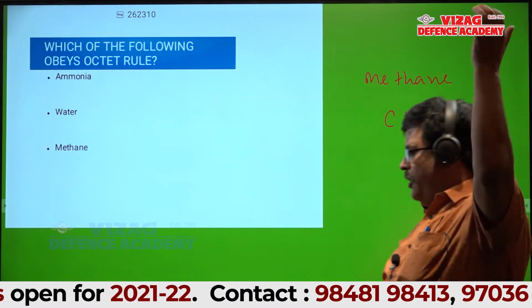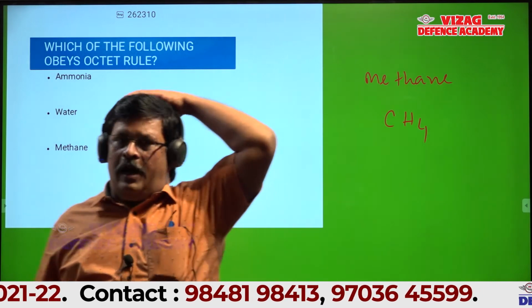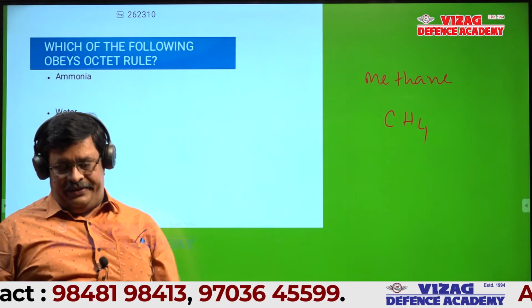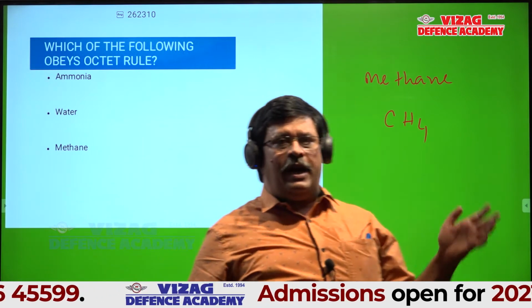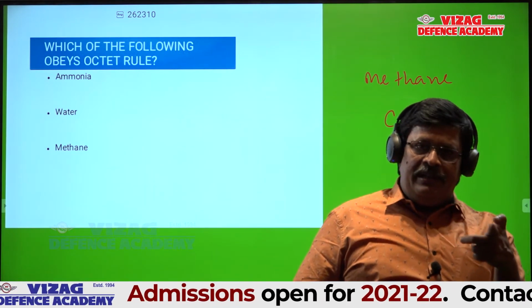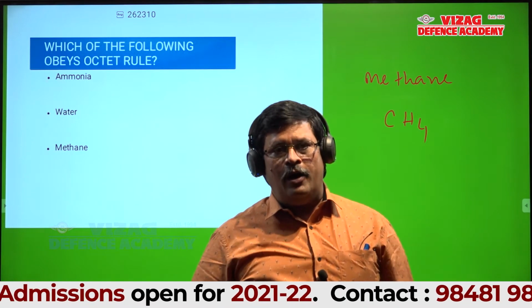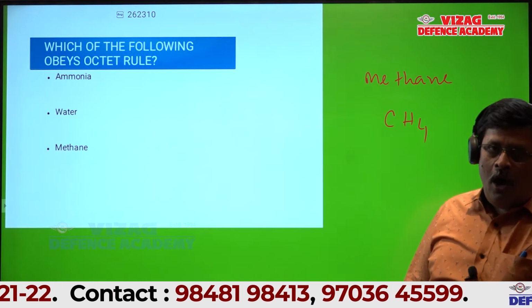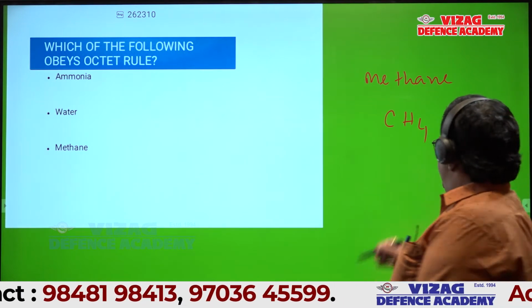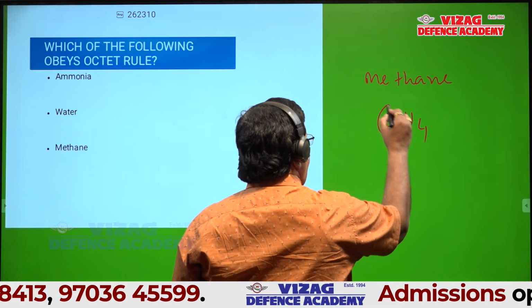You count the electrons in the valency shell of carbon in methane. If the number of electrons in the valency shell of carbon in methane is 8, it follows the octet rule. How to calculate? Here carbon is the central atom.